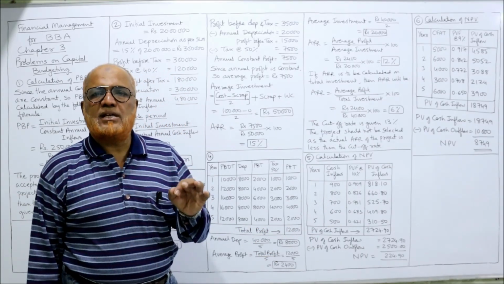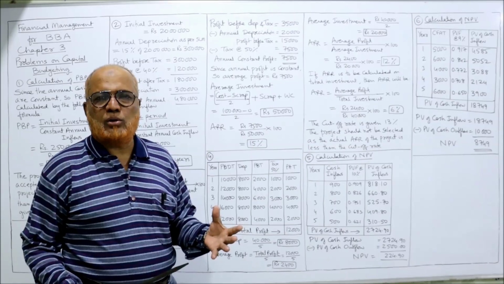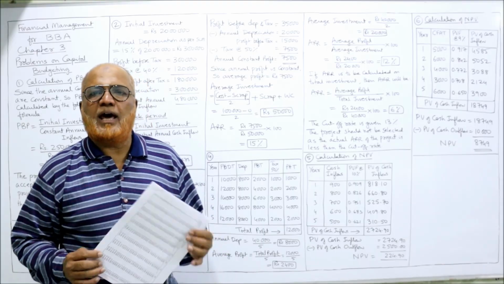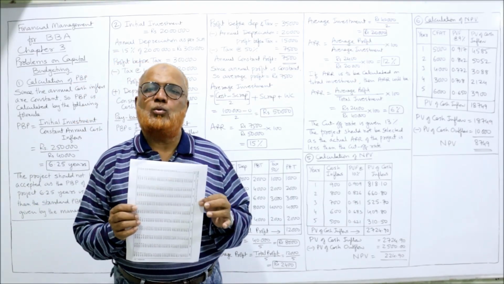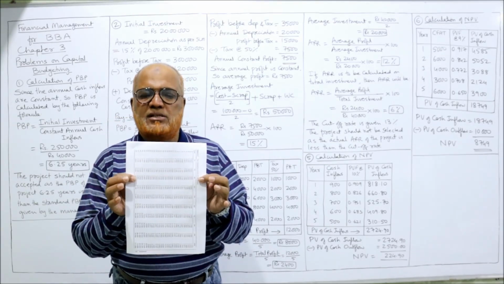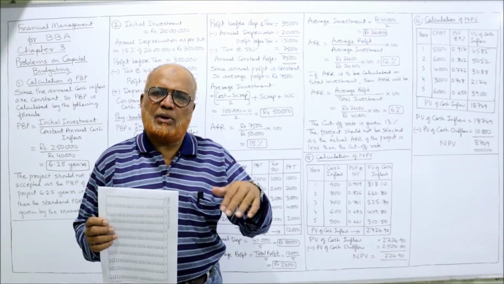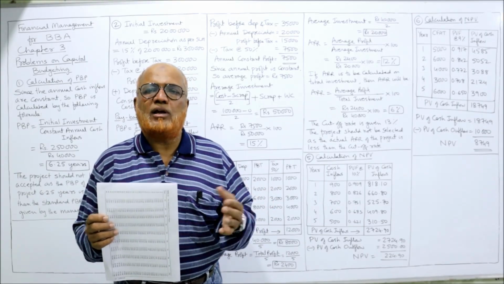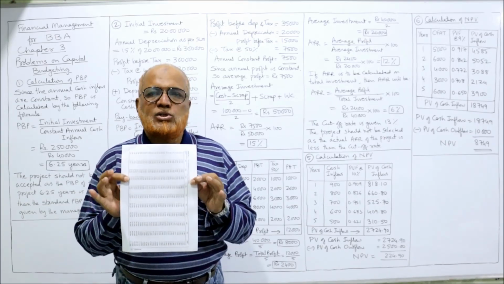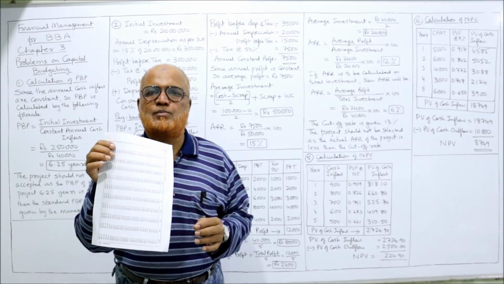Now we need present value factors. For calculating present value factors, you can apply the formula, or else you can see the present value tables. In any textbook, you will get this present value table, and also in the link under my description I am posting these present values. You can take a printout. In examination, present values may be given in the question itself. Or if it is not given, you can carry the present value table in the examination hall also. It is allowed. So always keep the present values ready.